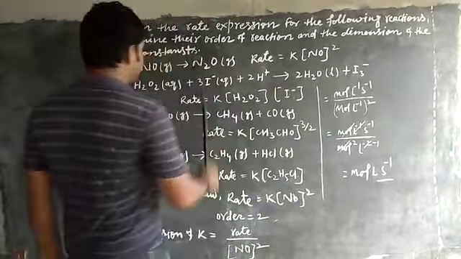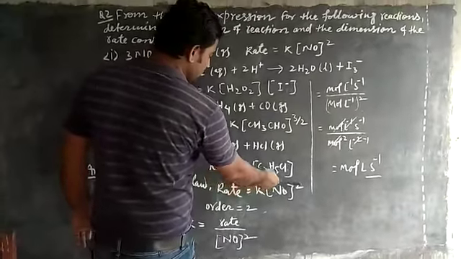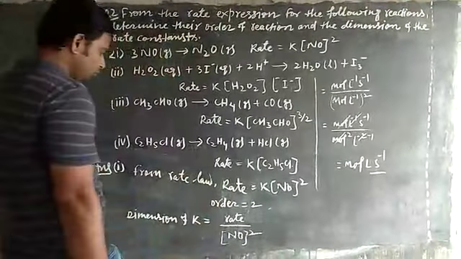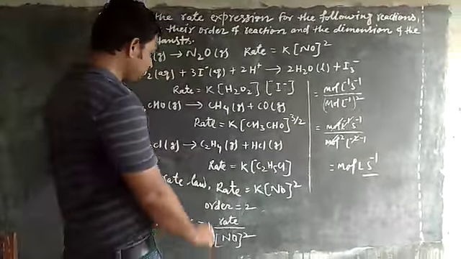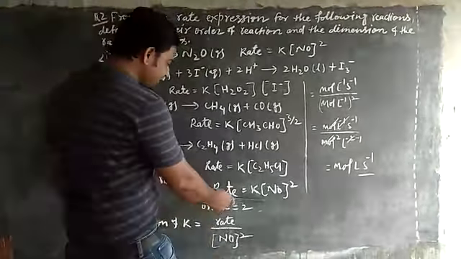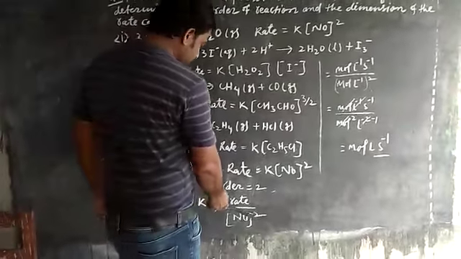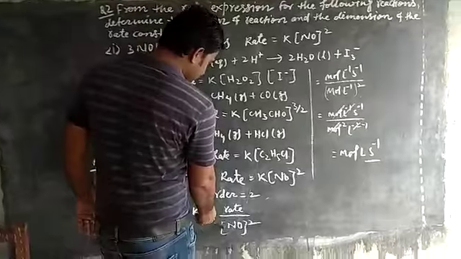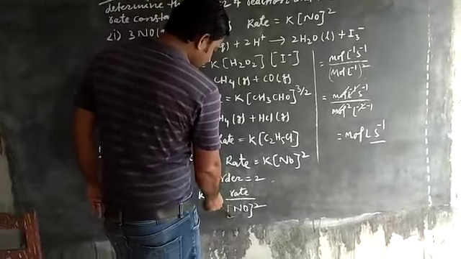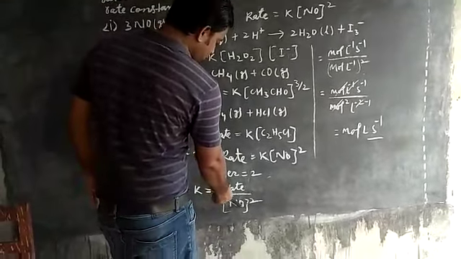So from the rate law, rate equals K times concentration to the power 2. So the order for this reaction is 2 because the power of concentration is 2. And the dimension of rate constant equals rate divided by concentration of NO to the power 2.